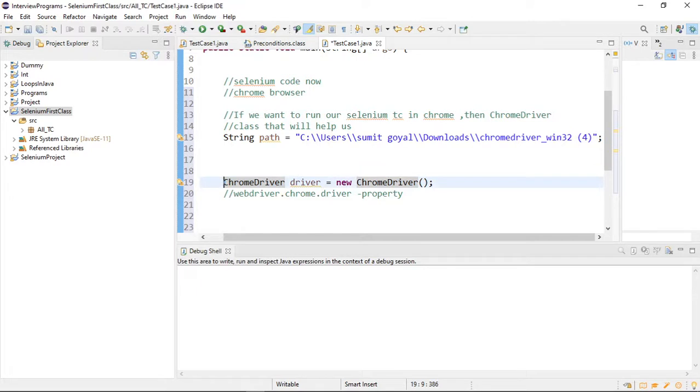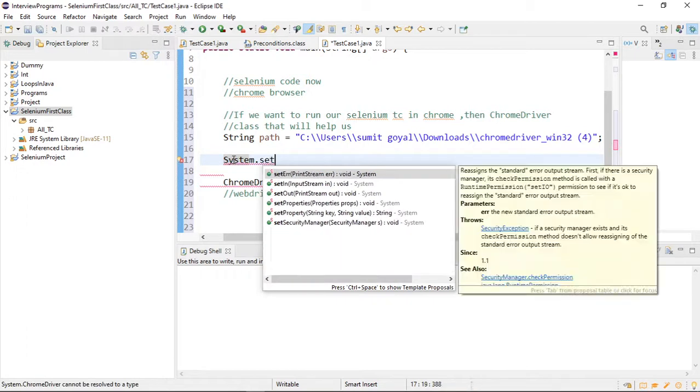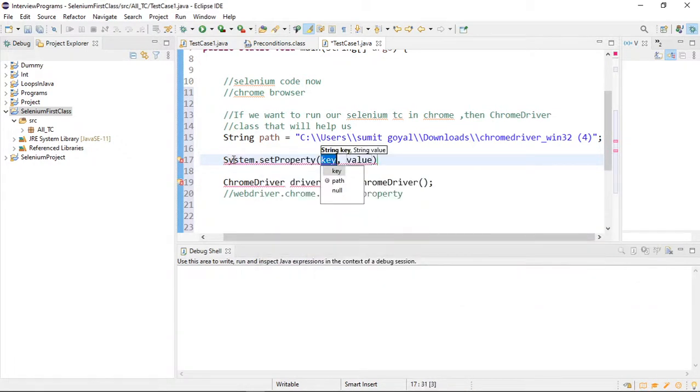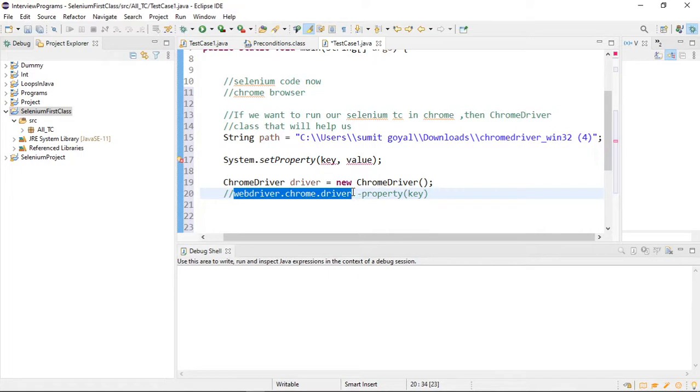After that, in Java there is one class, System.setProperty. Here there are two things you have to set. What is the key? This is what we are going to call the key, which you have to provide on the left hand side. Everything will be in double quotes. This is the key. And what is the value?